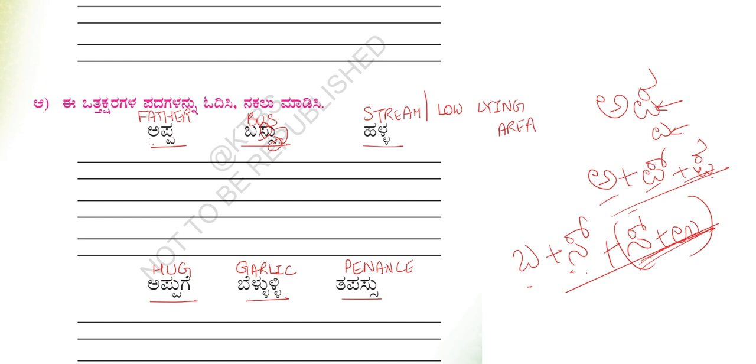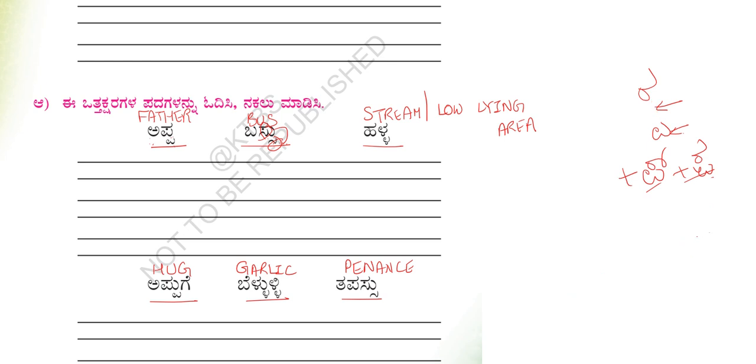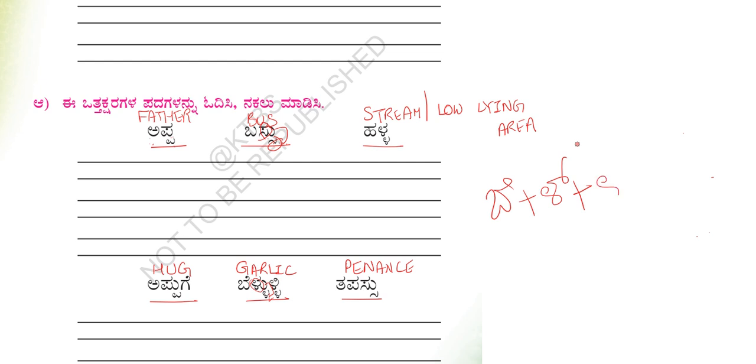This word has Utaksharas and Gunitaksharas, so let's break it down. Be plus the main consonant read in its root form l, plus the u gets added to the secondary consonant, so l plus u.